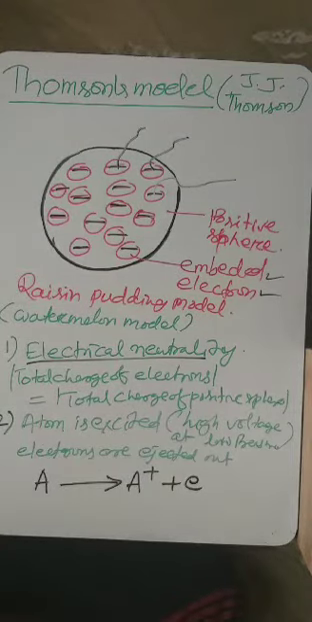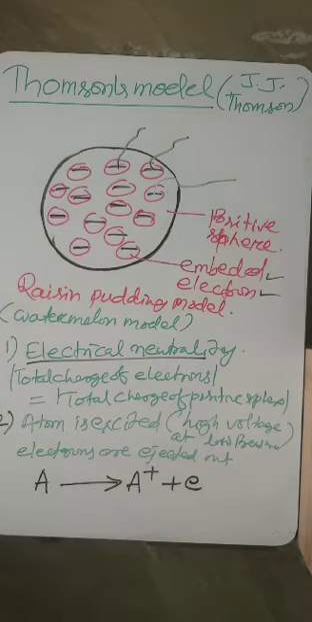So that's all for the model. But this model was soon discarded when Rutherford's alpha ray scattering experiment was discovered. When the nucleus was discovered, very soon this model was rejected completely.